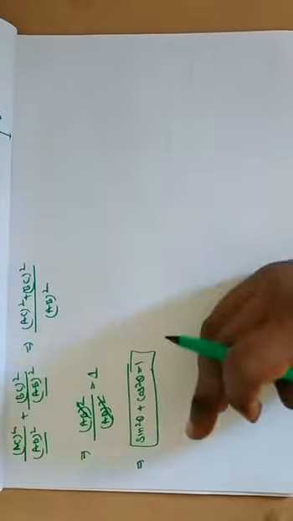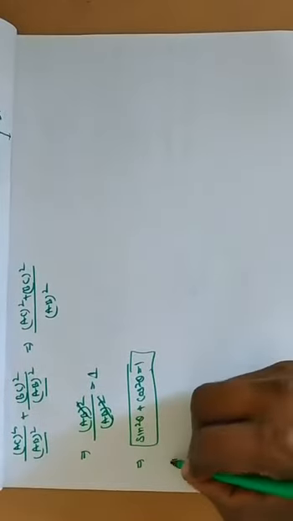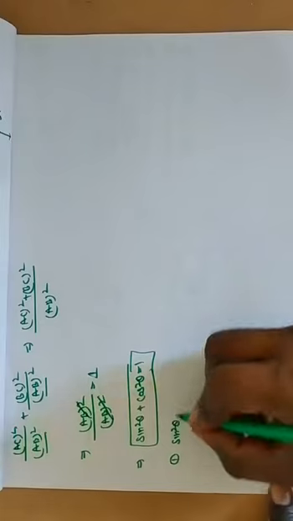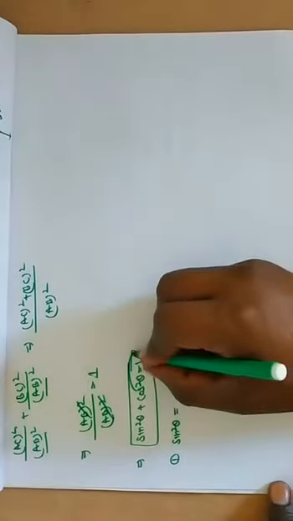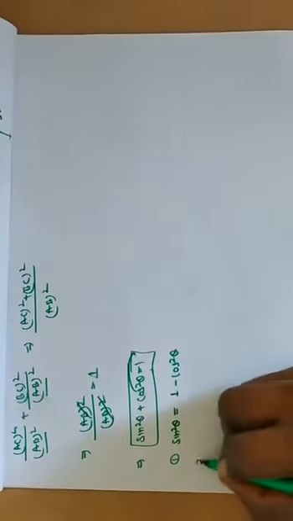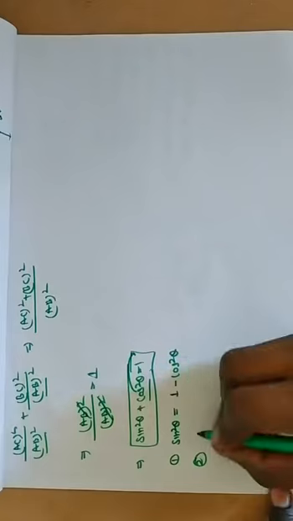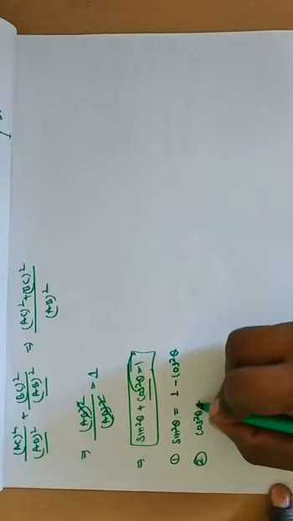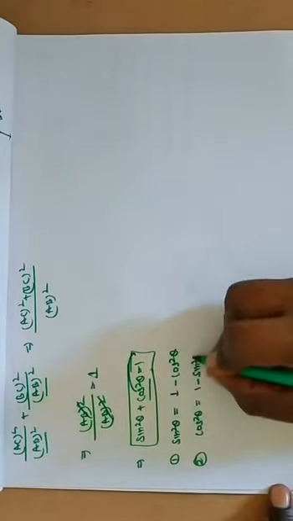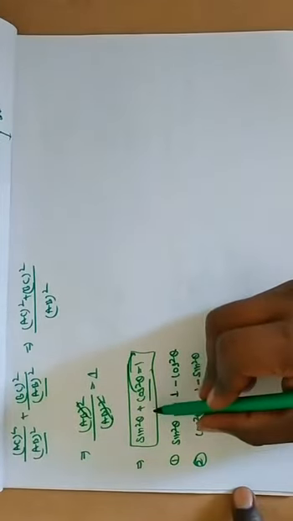We can determine more formulas with the help of this identity. The first formula is sin square theta is equal to 1 minus cos square theta, and the second is cos square theta is equal to 1 minus sin square theta. We can derive formulas with the help of the identities.